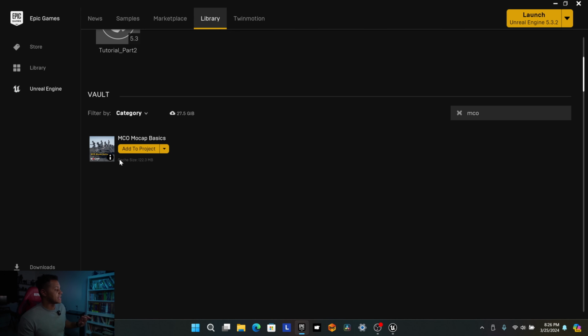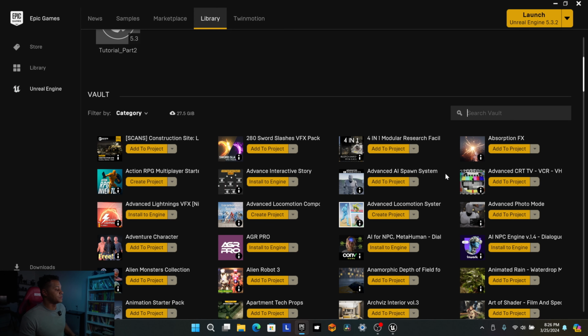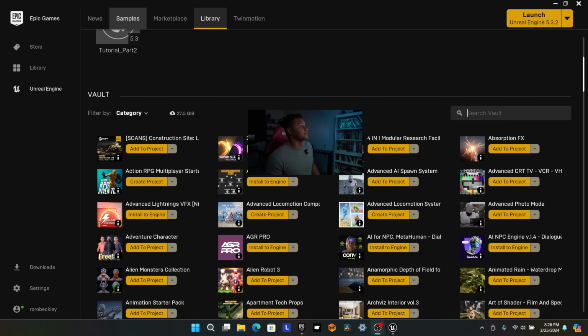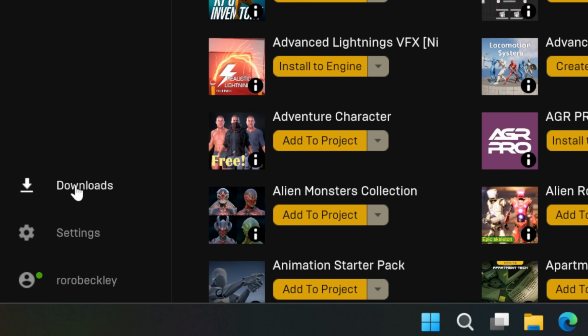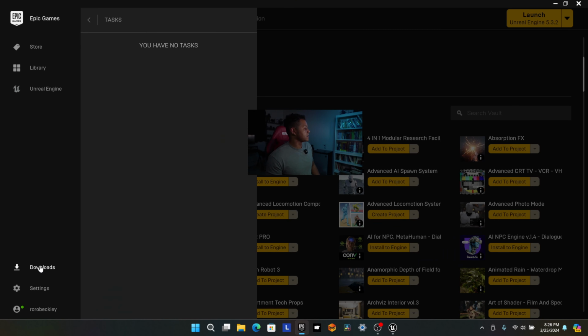If you've clicked out of some things and you want to see how the progress of your download's going, in the Epic Games Launcher, bottom left, you'll see it says downloads, which you can't see because I am in the way. Wah! I'm just going to throw myself. It says downloads over here. Click on that. Right now it says I have no tasks, but if it's still downloading for you, you'll see the progress here. And this is how you can check the progress on if you're downloading a new update for Unreal Engine or any of your assets, or even a game from the Epic Games game store. It'll all show up here.